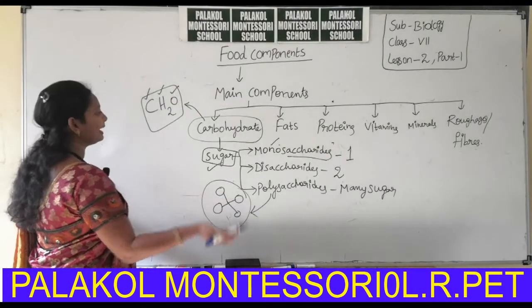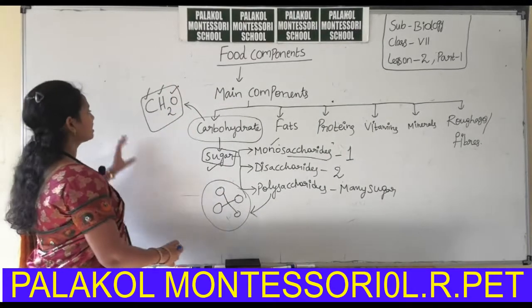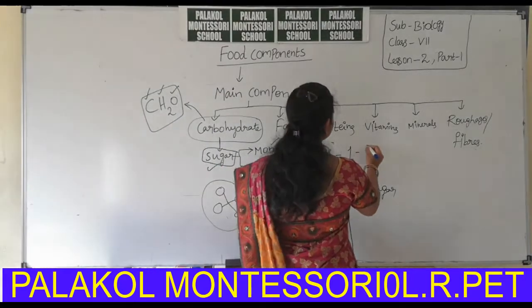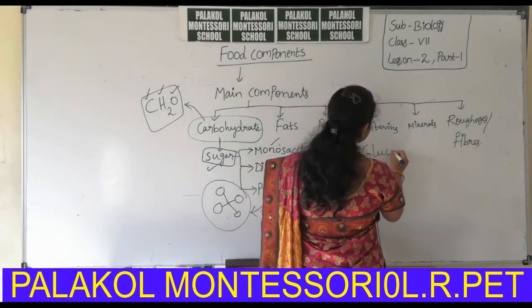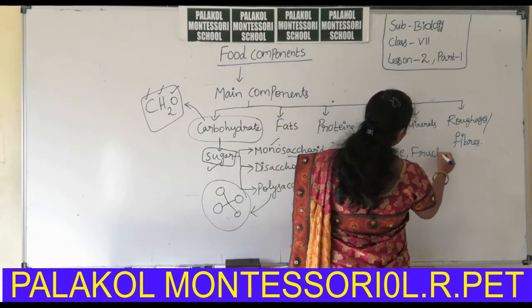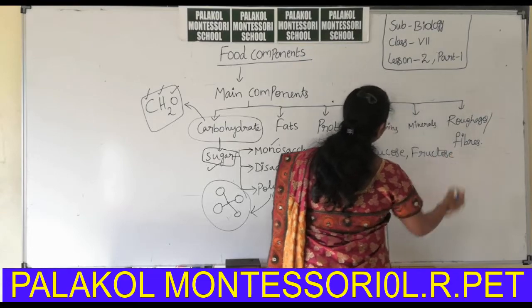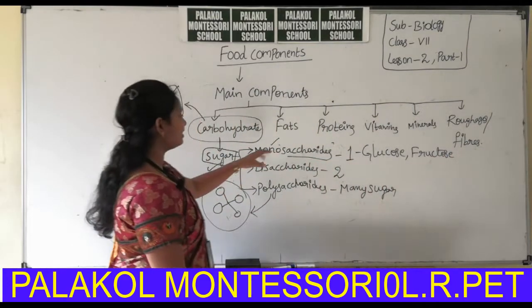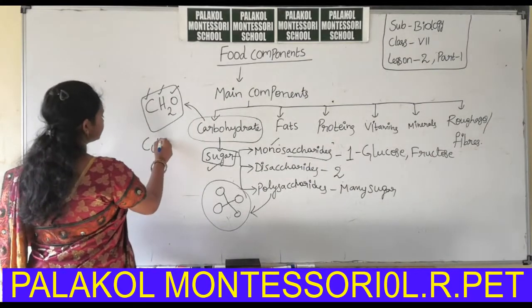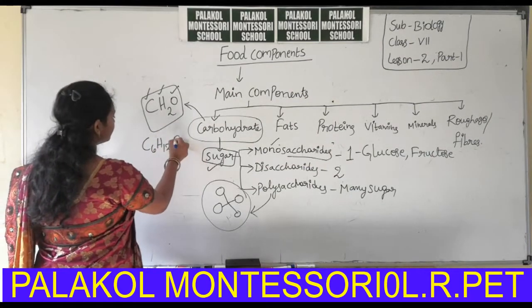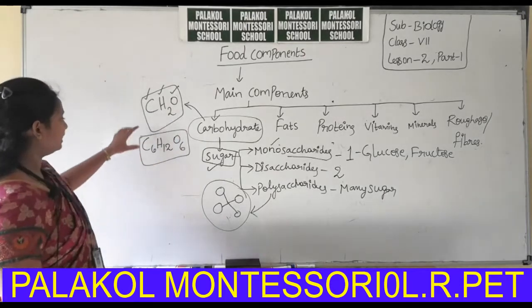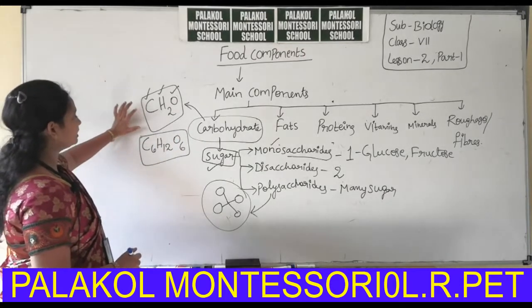So tell me some examples of carbohydrates for monosaccharides. Examples are glucose and fructose. These have the molecular formula C6H12O6.